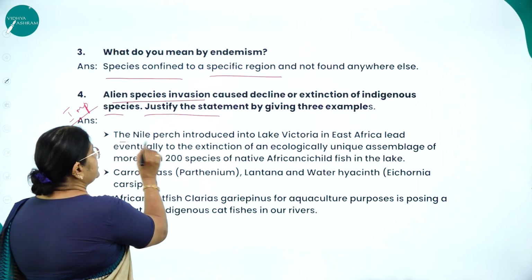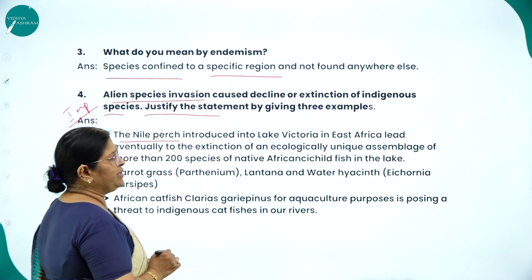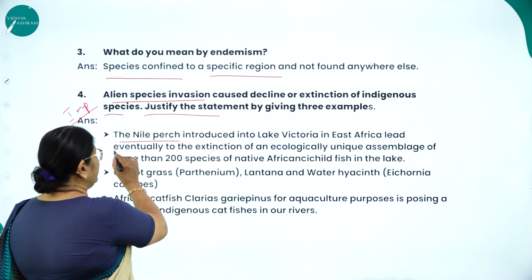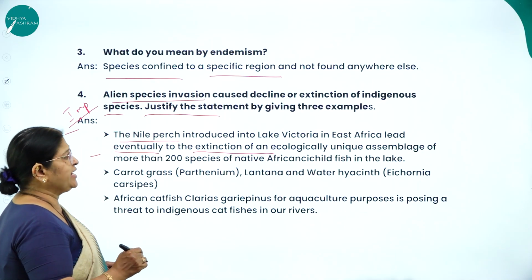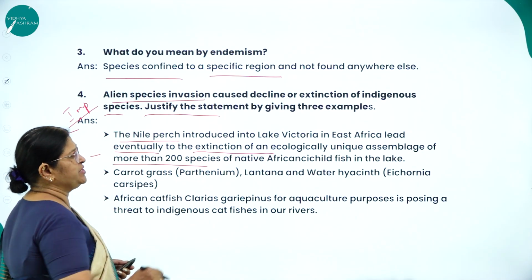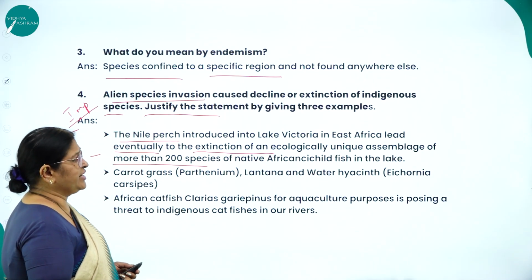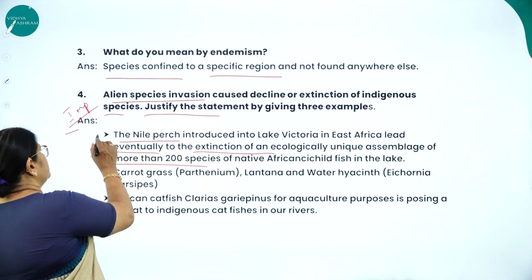So one example is the Nile perch introduced into Lake Victoria in East Africa, which led eventually to the extinction of an ecologically unique assemblage of more than 200 species of native African cichlid fish in the lake. So this is one example.